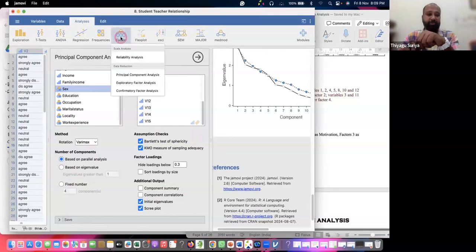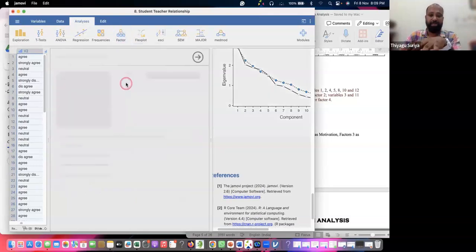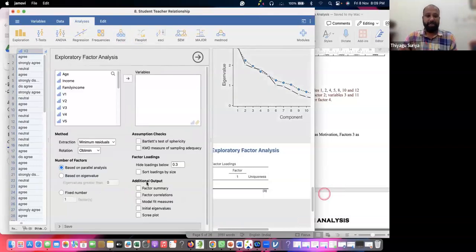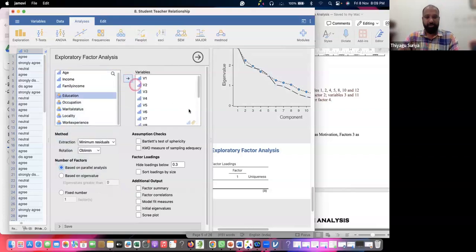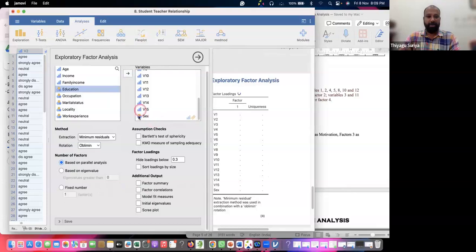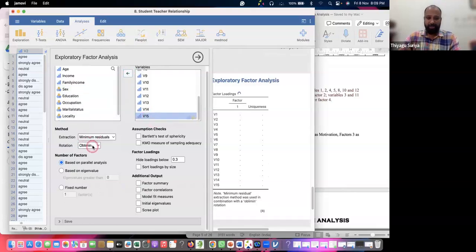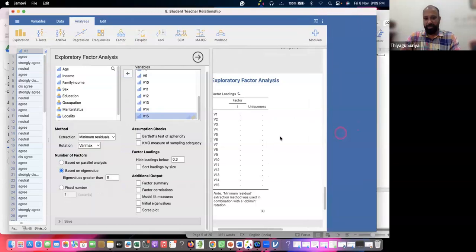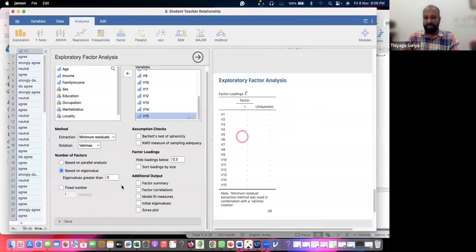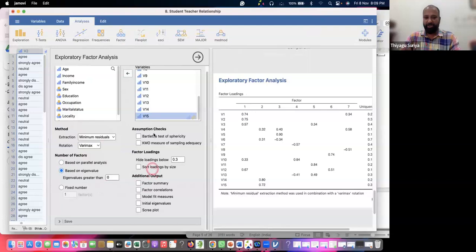The same thing, if you want to go with exploratory factor analysis, go to the exploratory factor analysis, put the same variables here, very fast, up to V15. Put it here. And now I'm going to the exploratory factor analysis. Sorry, I'm just removing this text now. Okay. Yes, you can go with Varimax here also. Go based on eigenvalues or based on parallel analysis. Based on this, it is going to generate eigenvalues.